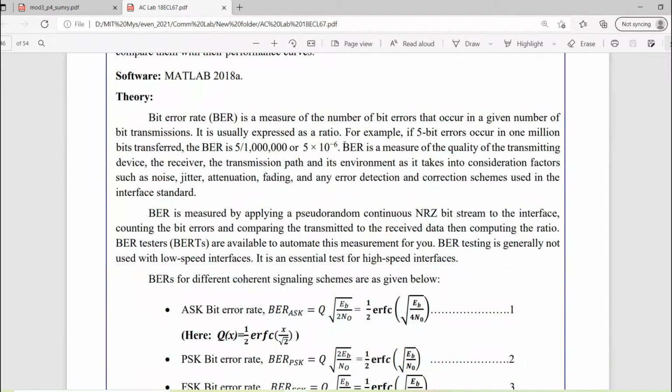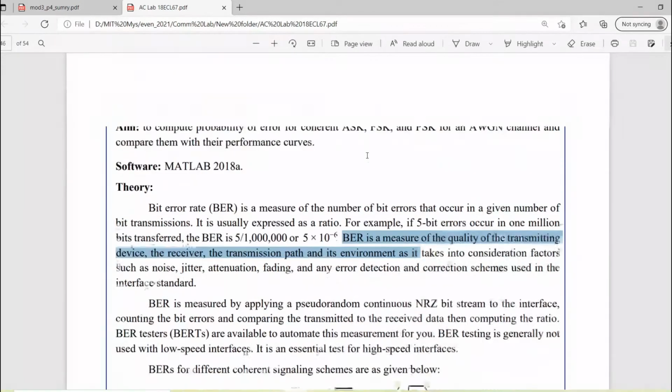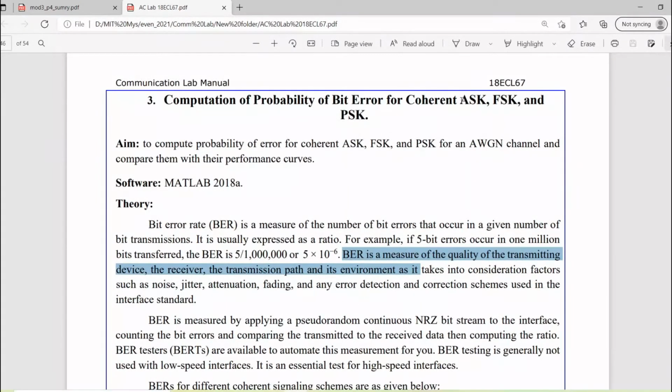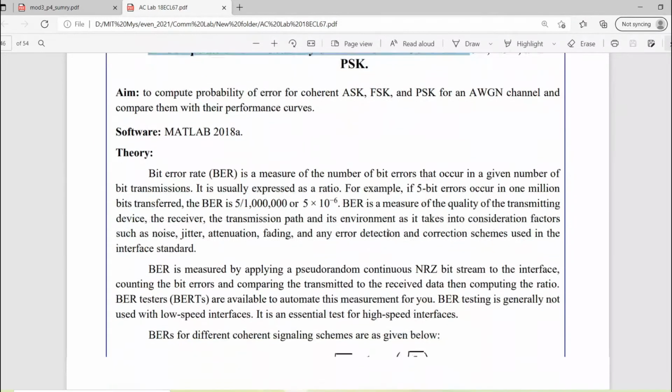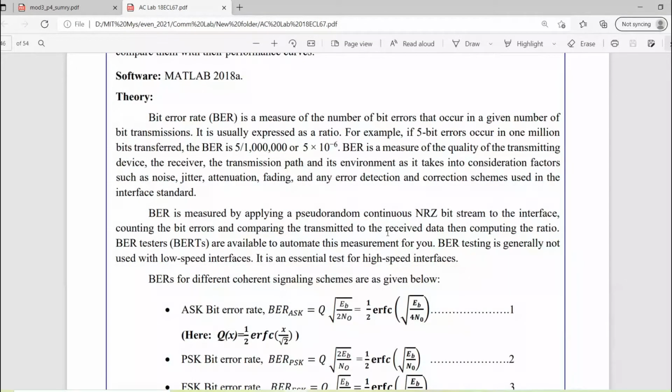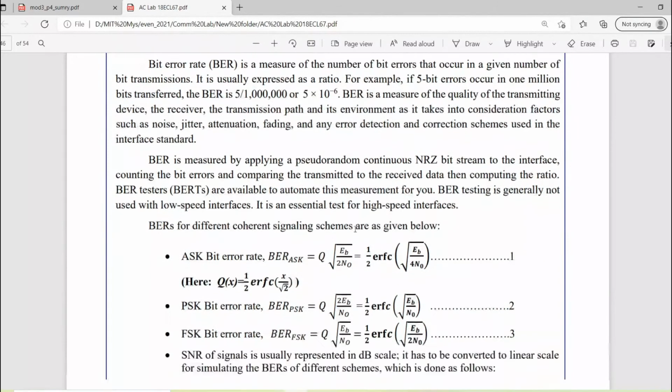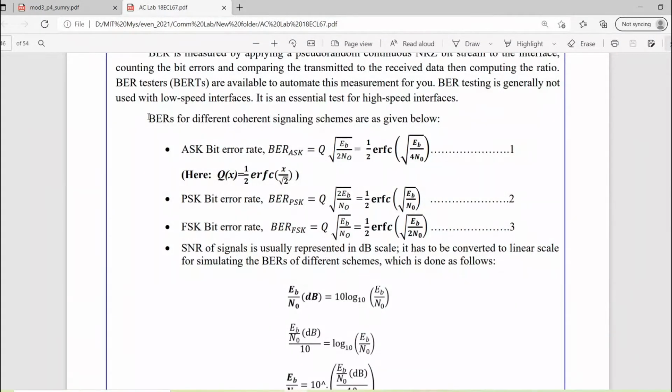So now the next question arises, what is the requirement of measuring this bit error rate? It is the measure of quality of the transmitting device, the receiver and the transmission path and its environment. Based on this measurement, we are going to consider which modulation technique is best for our particular application, ASK, FSK or PSK or QPSK, that we are going to do.